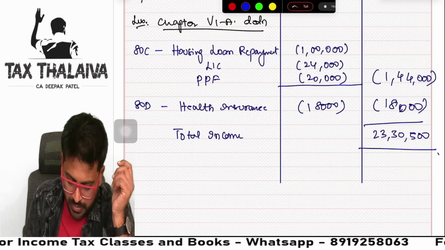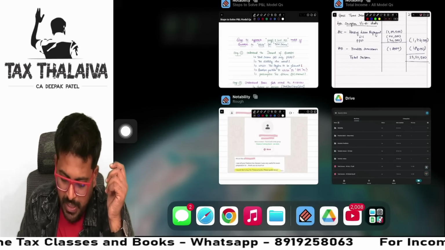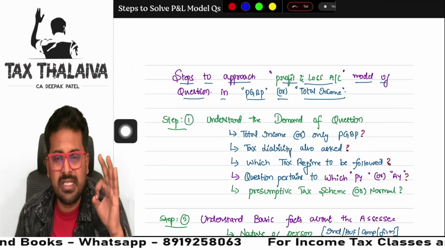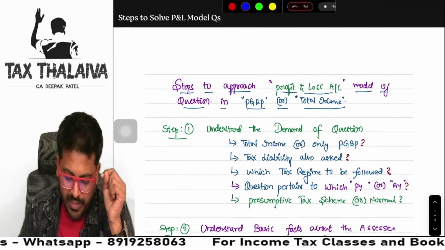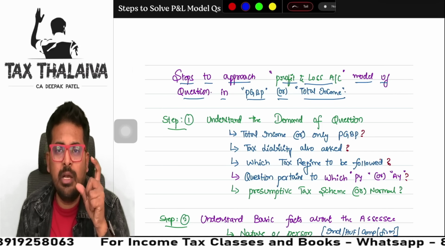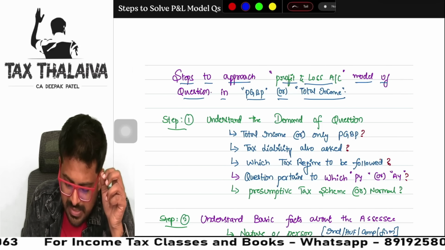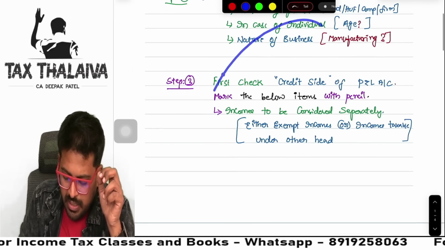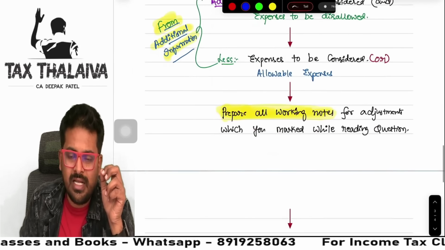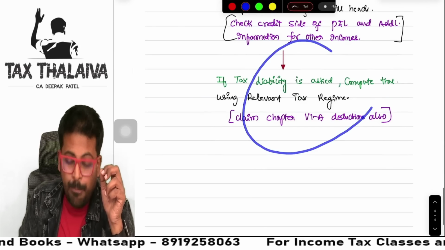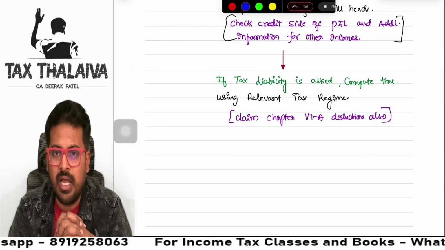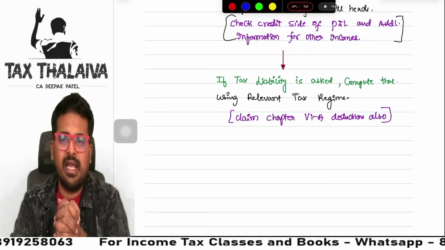Are you getting it? So just a moment, I will show you one PDF. This PDF I will upload in this video's description under Tax Thalaiva free resources. The heading of the PDF will be Steps to Solve P&L Model Questions. In this, whatever I have taught here, the full steps have been explained beautifully, guys. If you download this PDF and then solve total income computation, 100% you will get comfort, guys. Okay, so this is all from my end, guys.